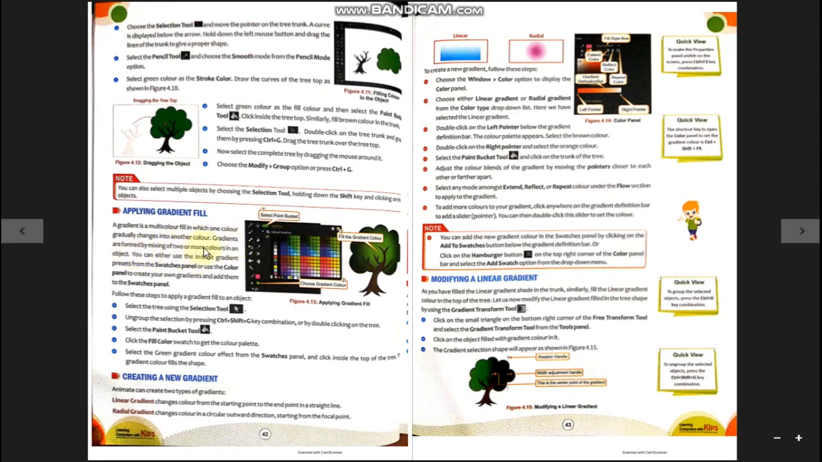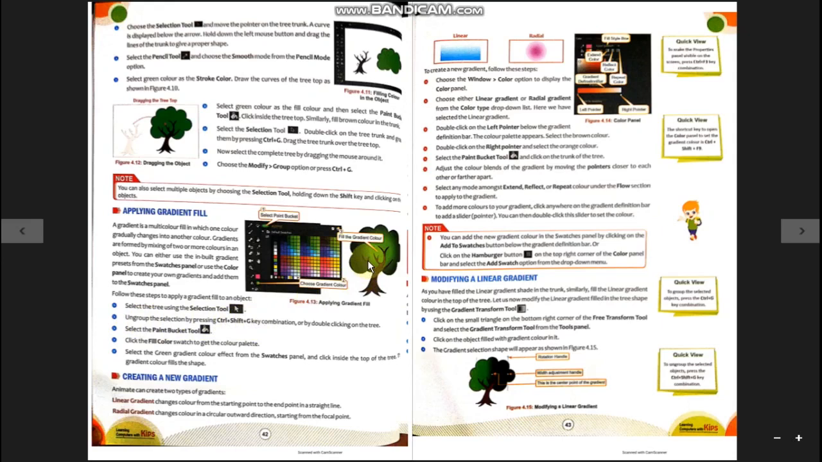Gradients are formed by mixing two or more colors in an object. Now how can you make gradients? The steps are given here. Select the tree using the selection tool. The selection tool is like this. Ungroup the selection by pressing Ctrl Shift G.